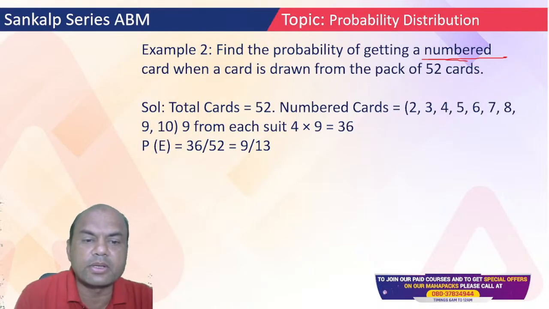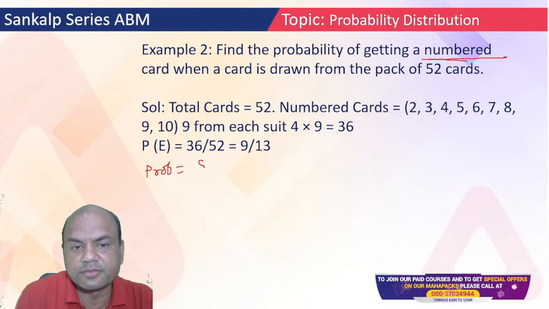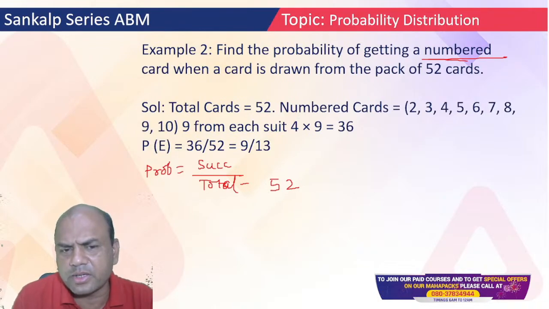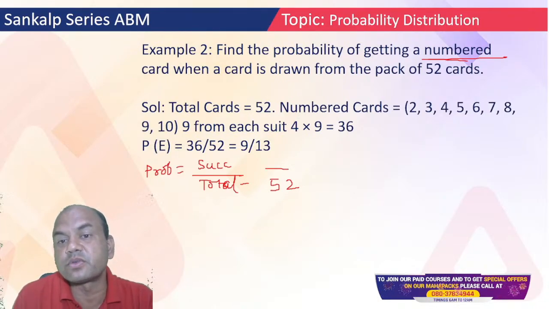Okay. First remember the probability. Formula for probability is what? Success upon total, right? Sample space. So total is simple, you have got it: 52. Right? Total is 52 cards. What about the success? Success is what?